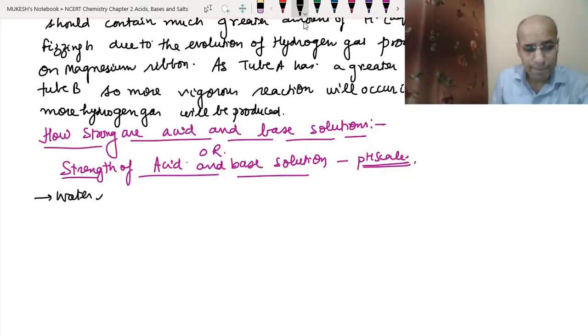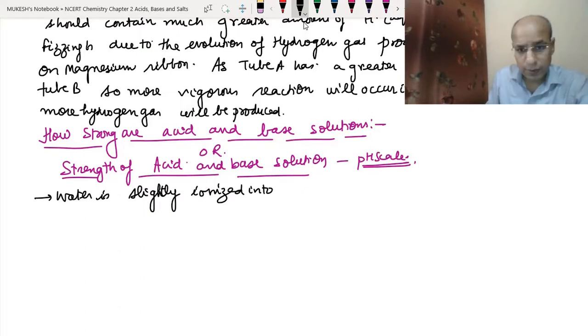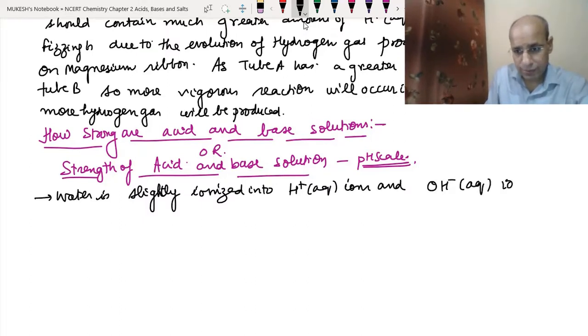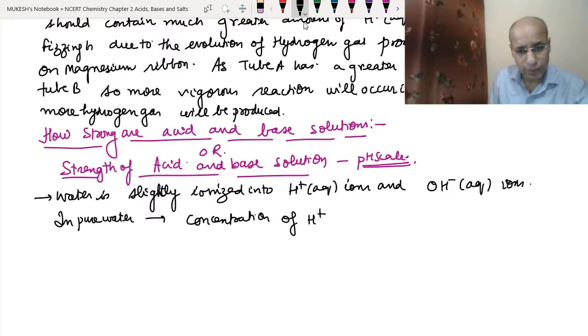Water is slightly ionized into hydrogen ions and hydroxide ions, but in pure water, the concentration of hydrogen ions is equal to the concentration of hydroxide ions.